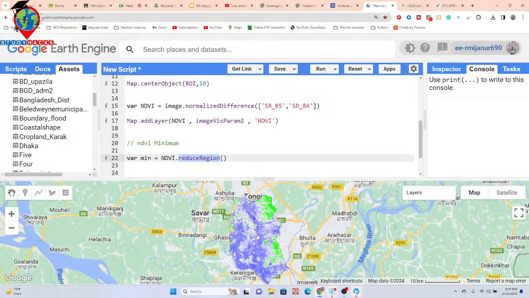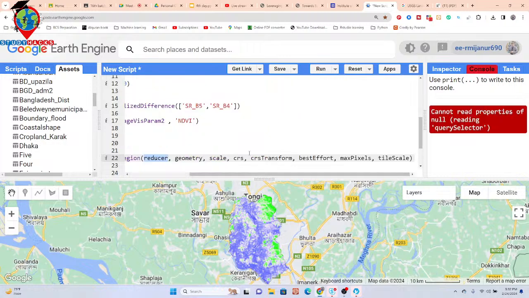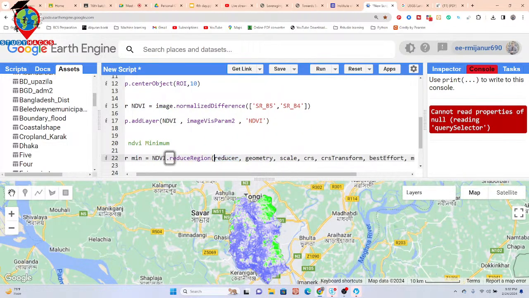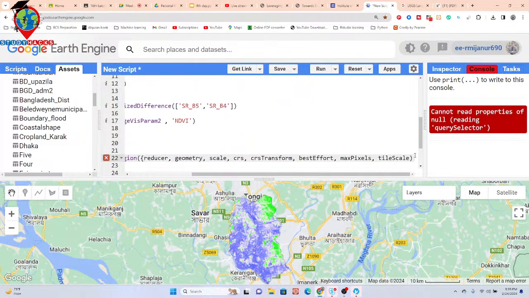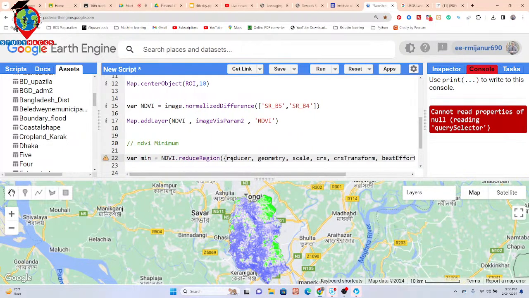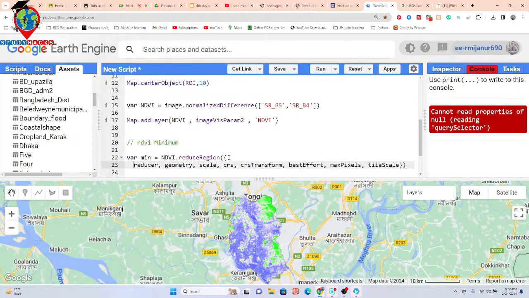This time, from this map, I want to calculate, suppose, the minimum NDVI value. So I just call the NDVI and then use reduceRegion, and now put all of those arguments one by one. So I just make a dictionary, so curly bracket start. Further, you can see the reducer. Reducer is a keyword, and its value will be the statistical value. This time, I have to calculate the minimum.